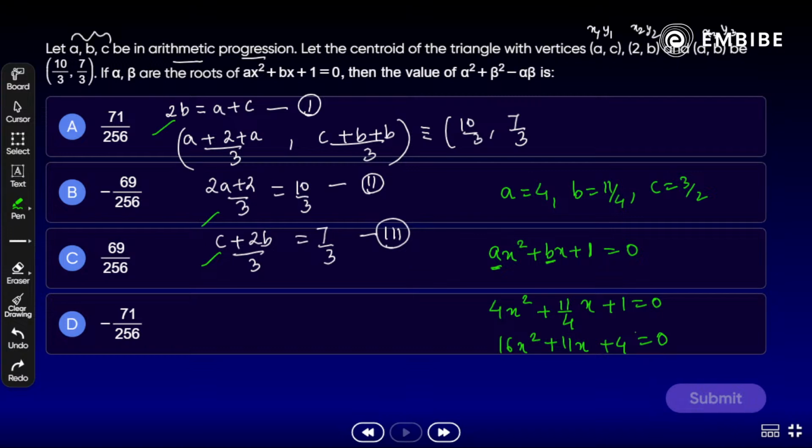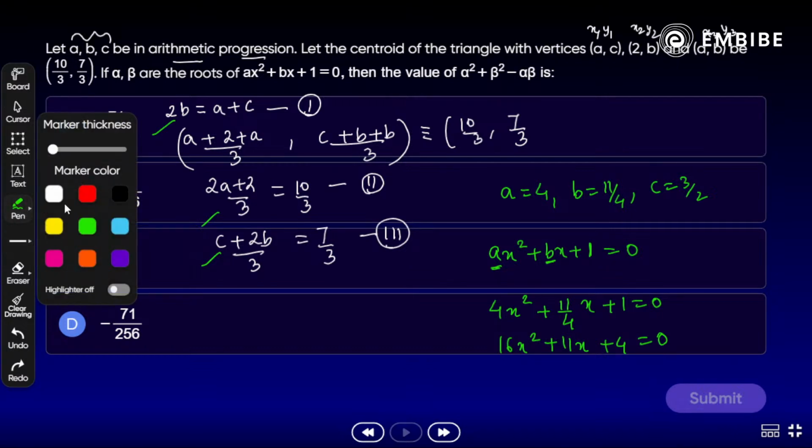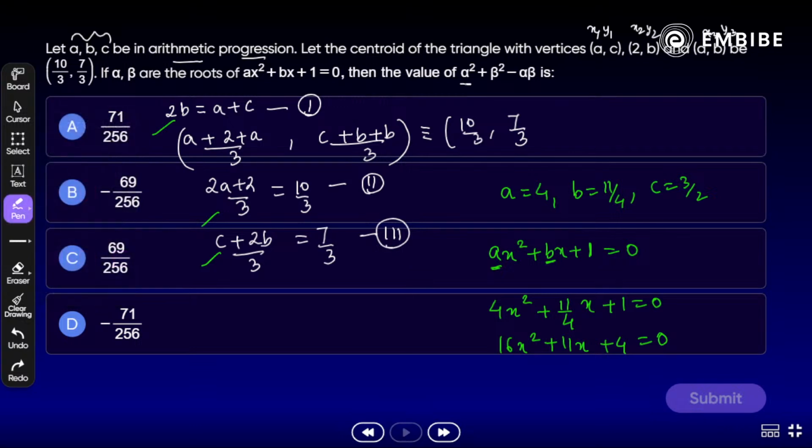Correct? Okay. So if alpha and beta are the roots, we have to find alpha square plus beta square minus alpha beta. Okay, we can break it. How? Alpha plus beta whole of square minus 3 alpha beta. Is it correct? Is it clear?